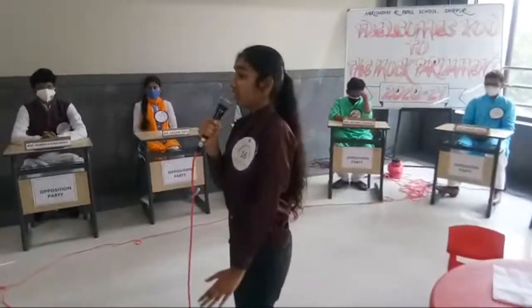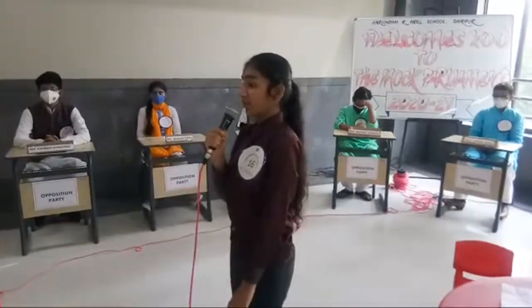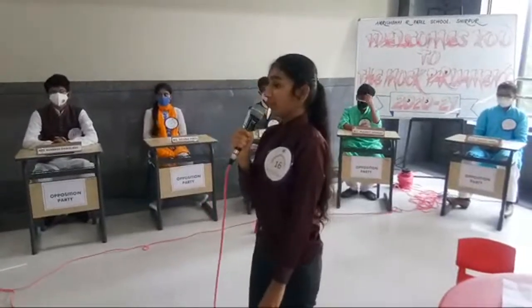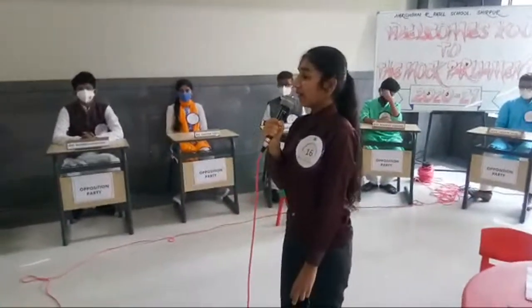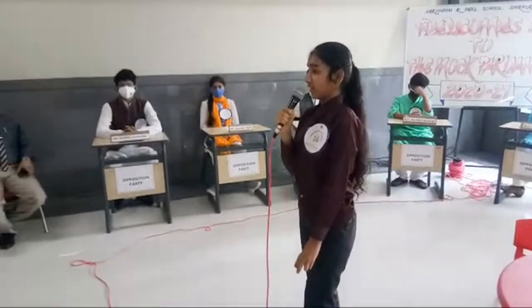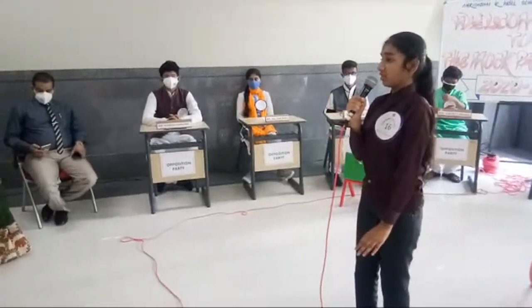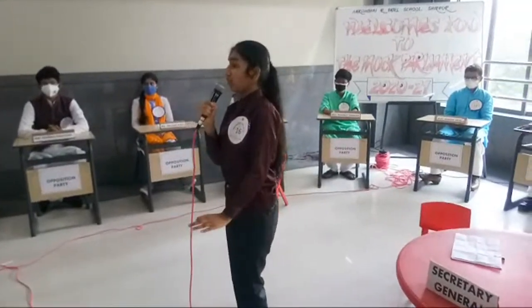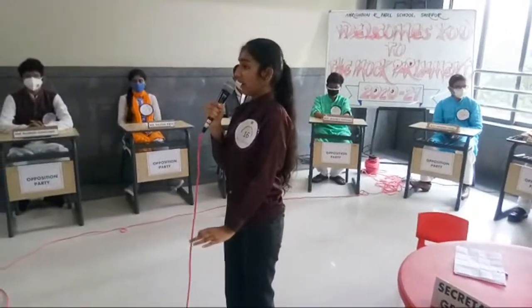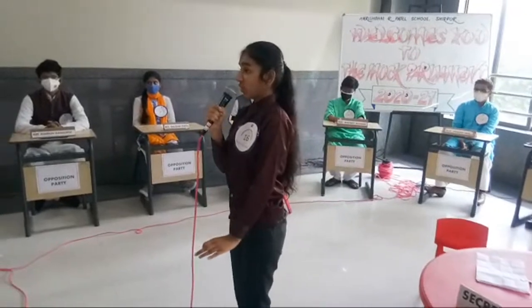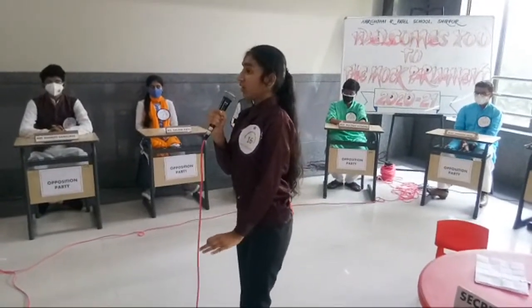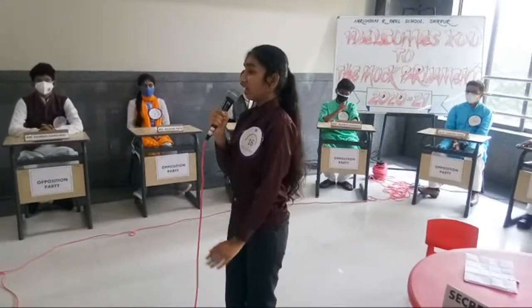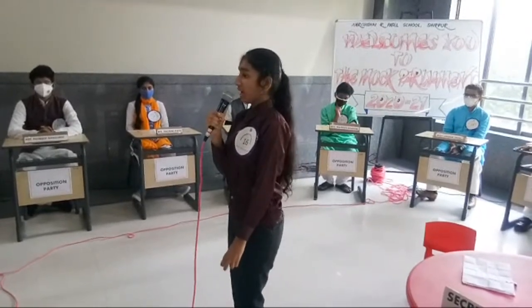Term. The term is 6 years and it can't be dissolved before. One third of office members retire every 2 years and after that a new member is elected. Officers of Rajya Sabha. Chairman, ex officio, also known as the Vice President. His term is 5 years and age required is 35 years. Deputy Chairman, he or she is elected from the members of Rajya Sabha.